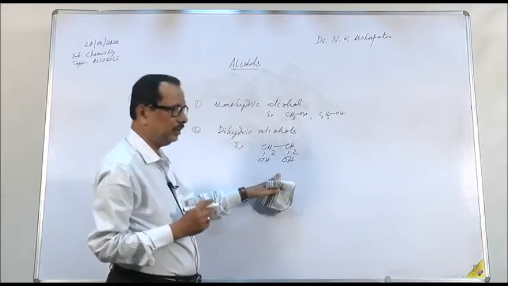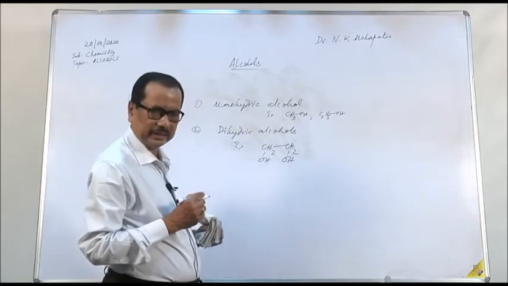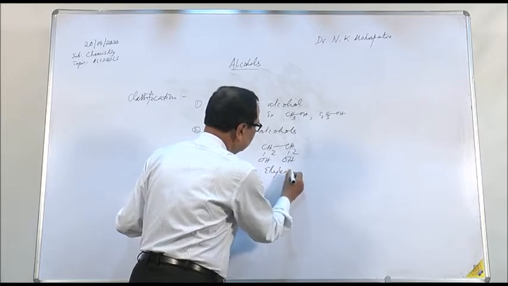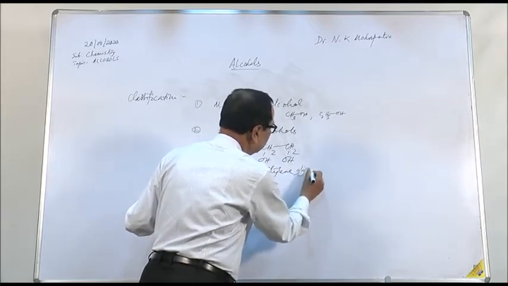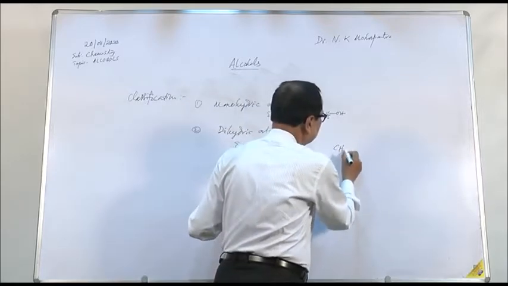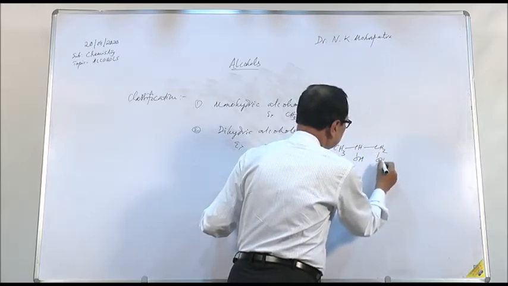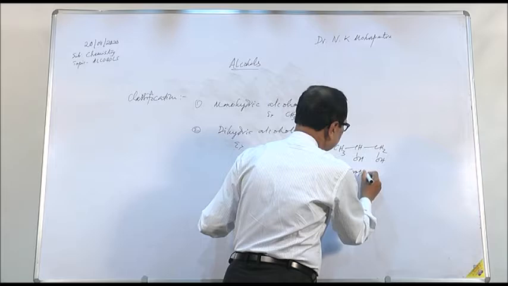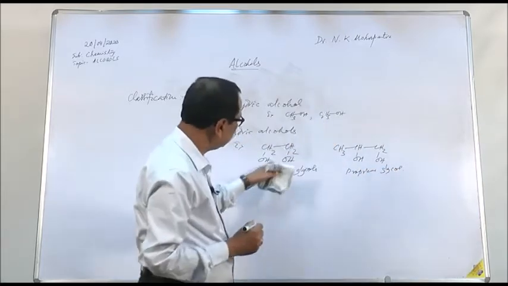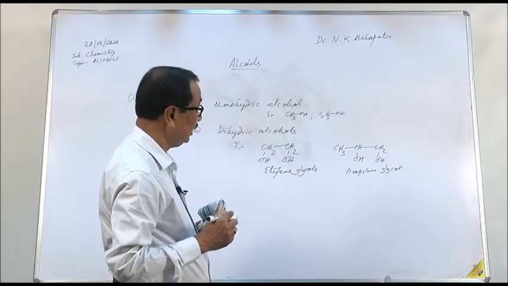This is a dihydric alcohol, but since the two OH groups are present on two adjacent carbon atoms, it is called a glycol, ethylene glycol. Similarly, you can have CH3CHOHCH2OH. This is propylene glycol.